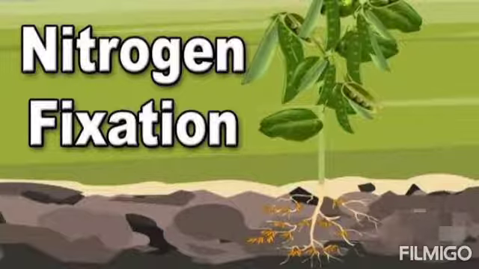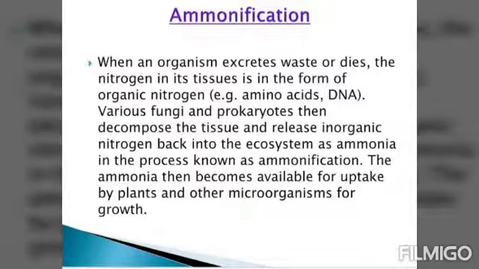Now the next important process in the nitrogen cycle is ammonification. So what happens in this process of ammonification? The process of converting nitrogen into ammonia takes place. This process takes place when the plants and animals die. After the death of plants and animals, nitrogen from the plants and animals or from their waste is converted into ammonia by the fungi, and this is called ammonification.